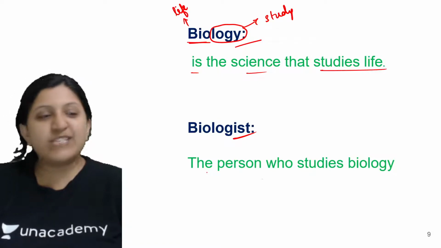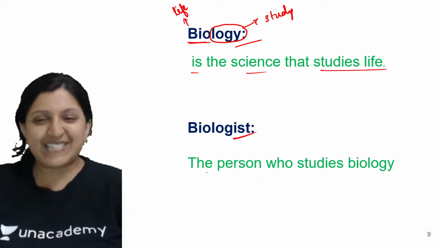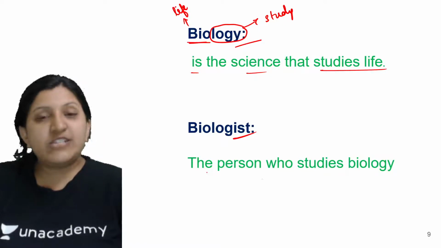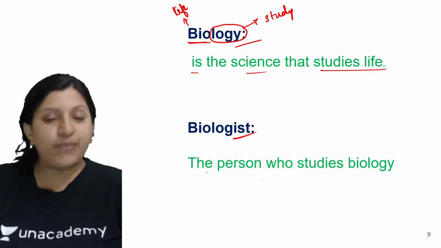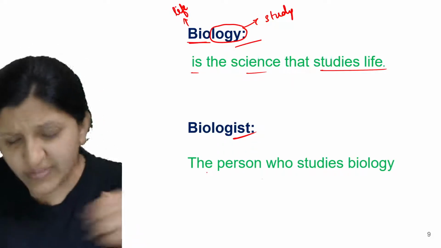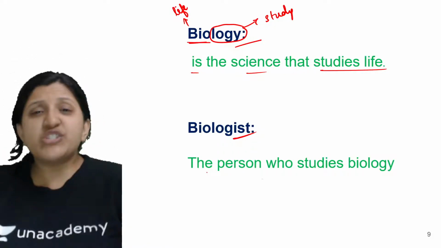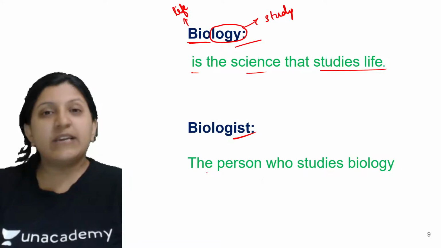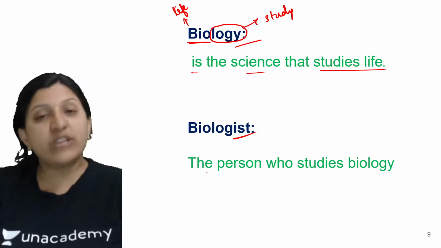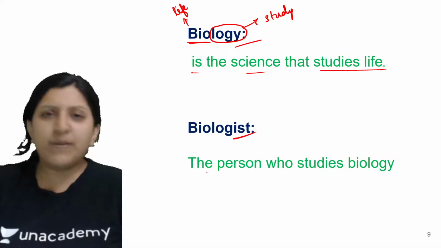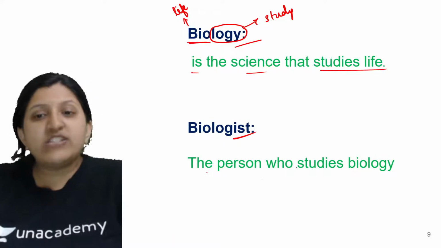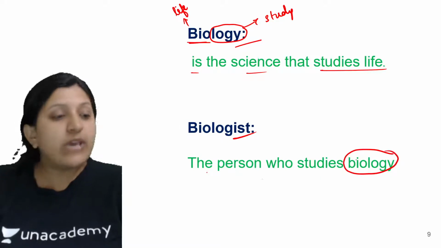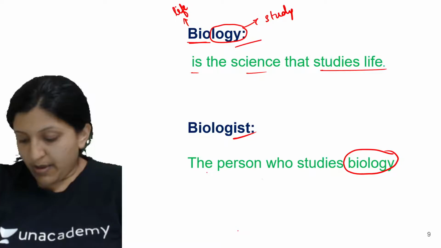Most of the time it is done by scientists. They study the structural arrangement in plants and in animals, and how bacteria, protista and monerans can survive. So a biologist is basically the person who is studying life.